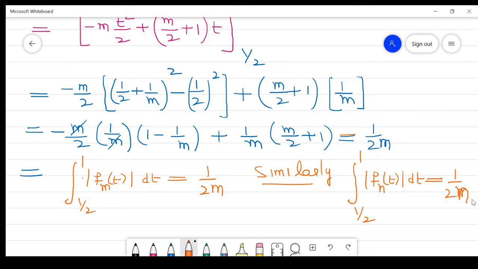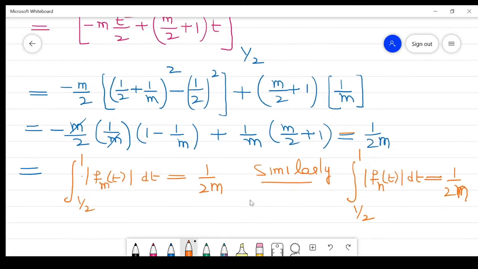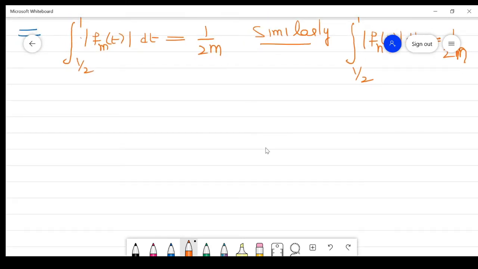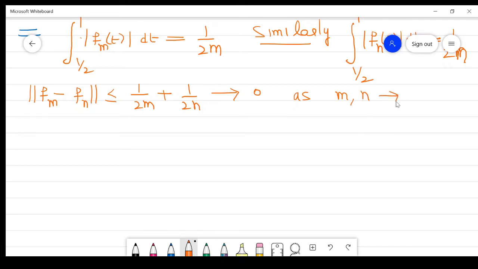If we get these values, what we get is that the norm of fm minus fn is less than or equal to 1/(2m) plus 1/(2n), which approaches 0 as m, n approach infinity.